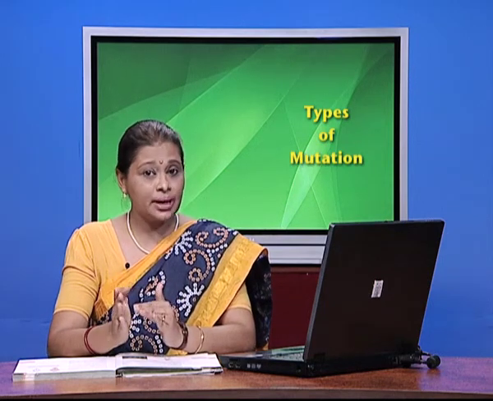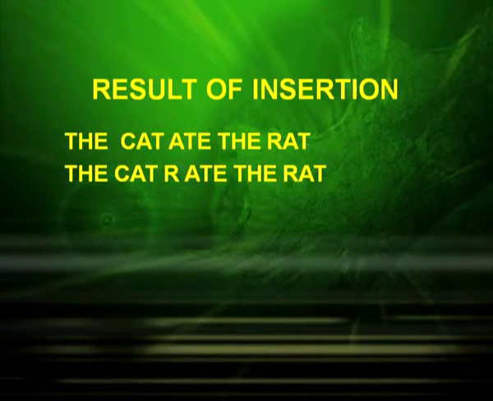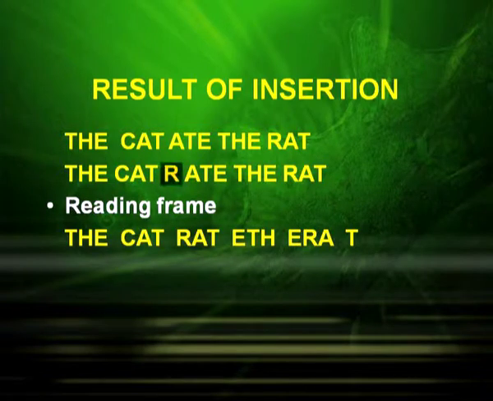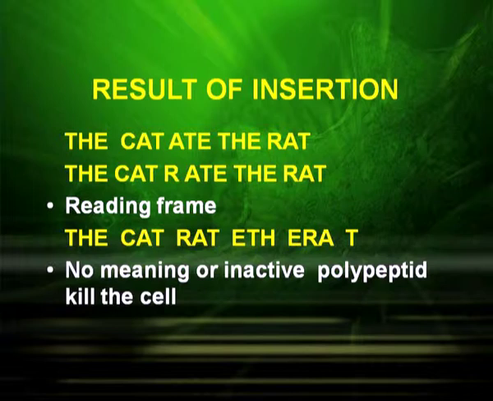Now let us see what happens. After writing the cat ate the rat, you insert another letter. Say after the cat you insert R. So what is the reading frame now? THE, CAT, RAT, ETH, ERAT. Does it mean something? No, it is meaningless. That means it is going to produce an inactive polypeptide that might kill the cell.